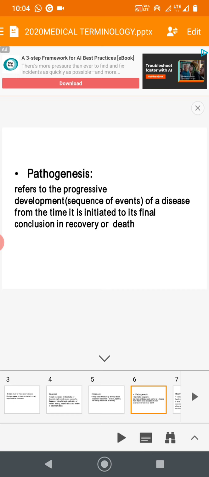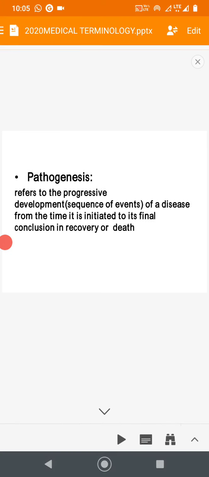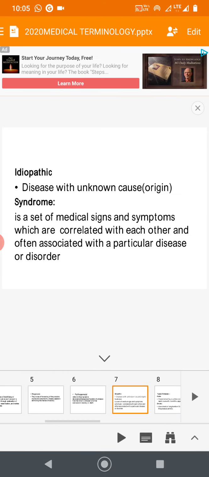So it is a progressive development. Sequence of event is noted in this pathogenesis. It tells about the sequence of events, development of a disease from the time it is initiated to final conclusion in the recovery or sometimes the death.